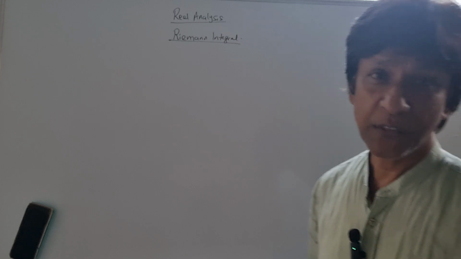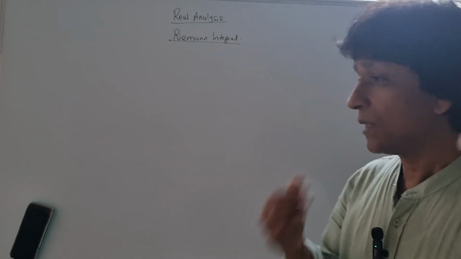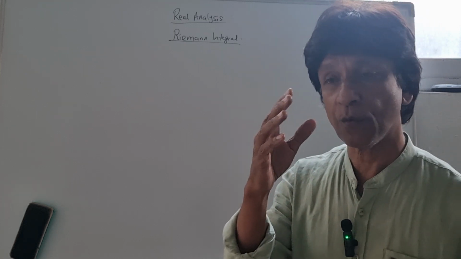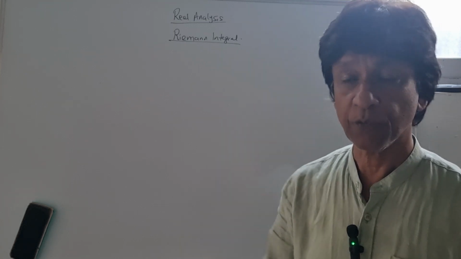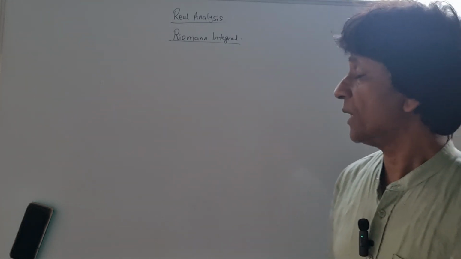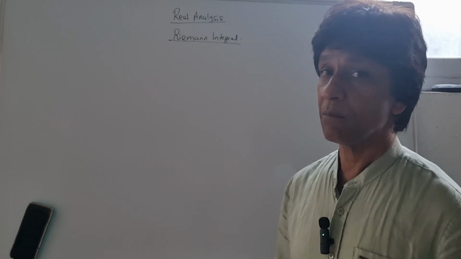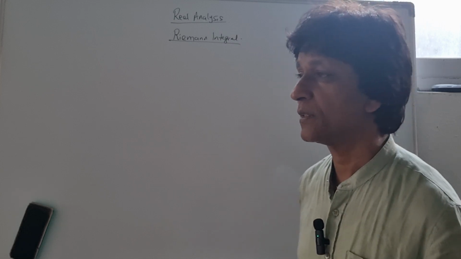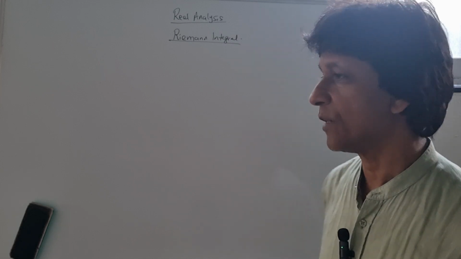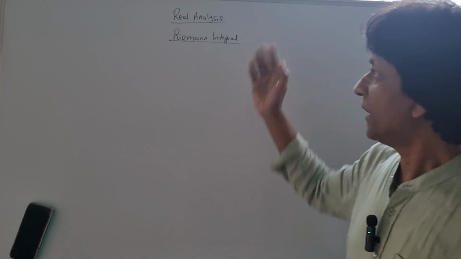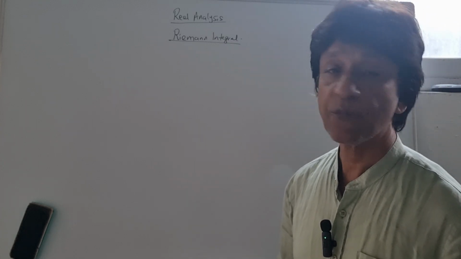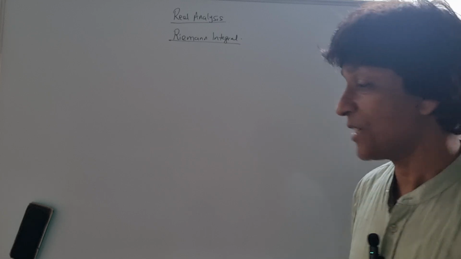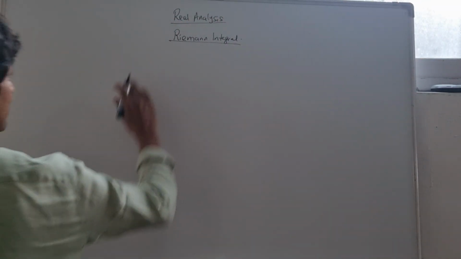It was back in the 1850s, and he came up with the idea of finding the areas of functions under curves. Today, we know that we can do this by modern calculus, integration by parts, integration by substitution, different kinds of integration methods. But the Riemann integral refers to integration at a time when we didn't have modern integration. So let's talk about the Riemann integral here.